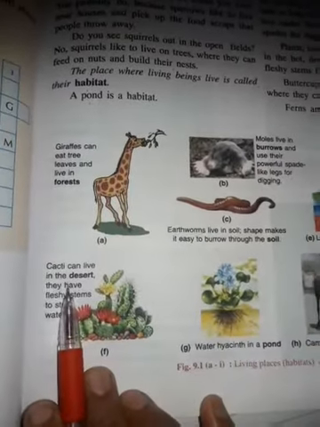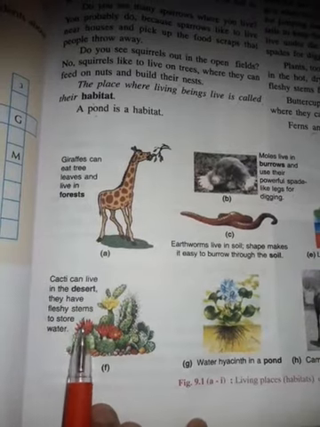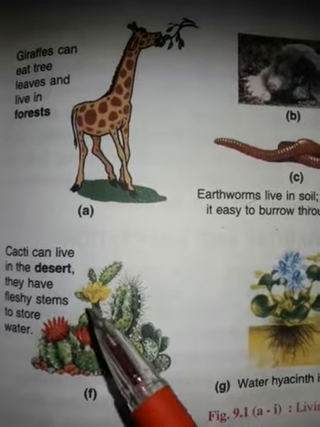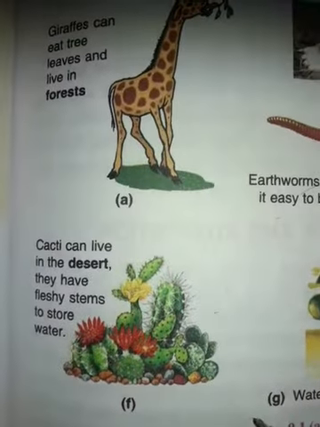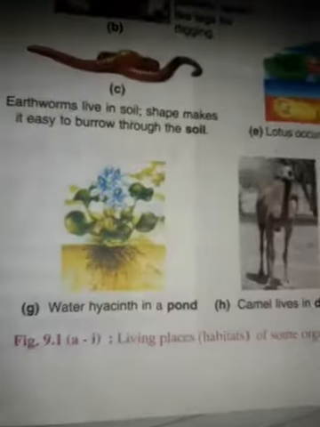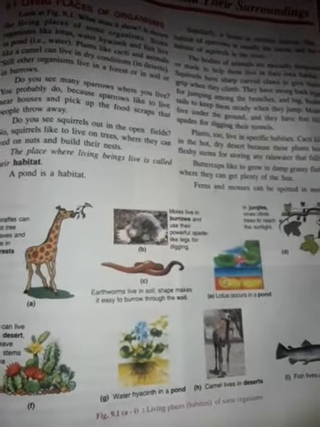Cacti can live in the desert, and they have fleshy stems to store water. You can see in the diagram the fleshy stems where they store the water. This is the cactus plant. Then water hyacinth lives in a pond, the camel lives in a desert and fish live in water. So different animals live in different environments, as I told you in the diagram.